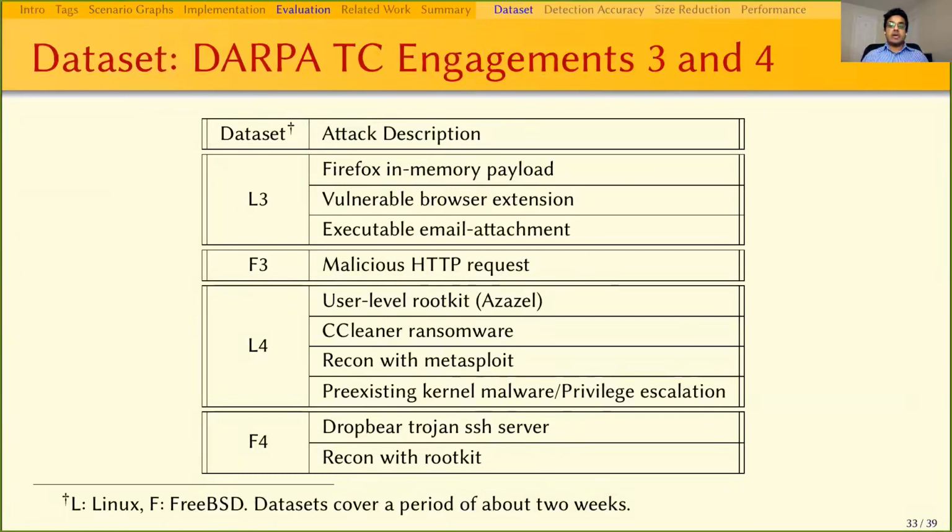Some attacks were performed using stolen credentials that were carried out before the data collectors were started, such as CCleaner ransomware, recon with rootkit, etc. Also, there were attacks that had pre-existing kernel malware in the system that can escalate the privilege of the attacker's processes. These tools were installed before the engagement started. We were able to detect all the attacks with the complete attack scenario graphs using our system.